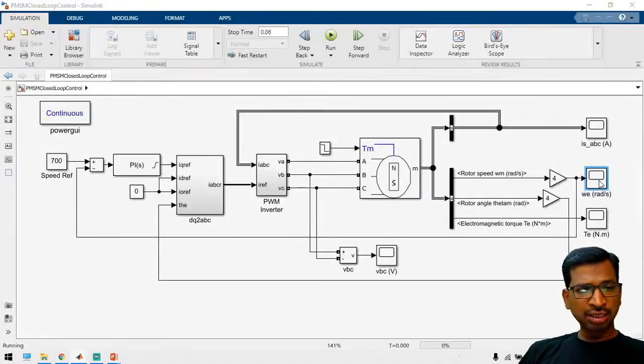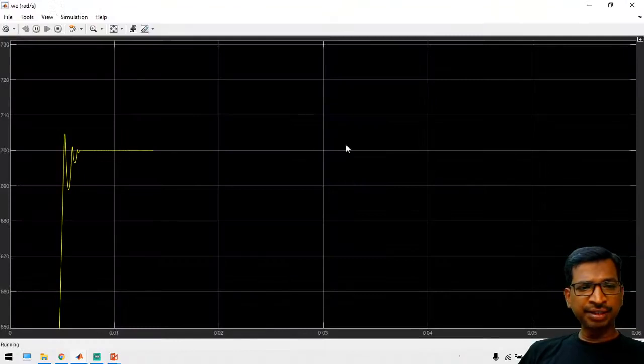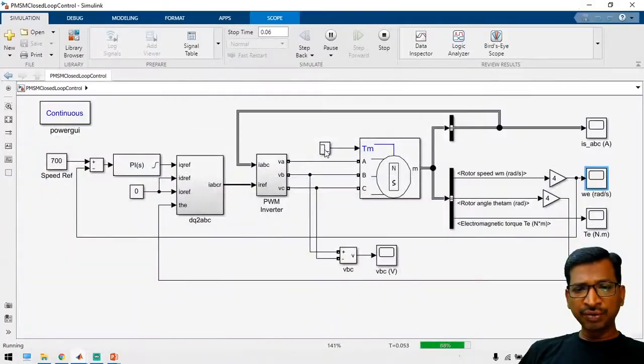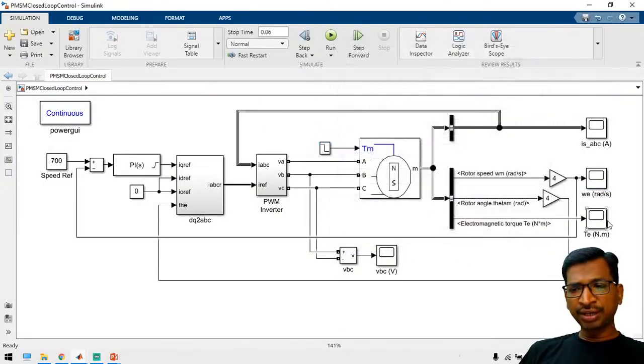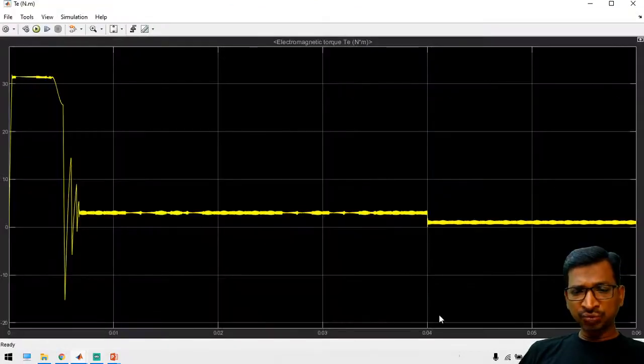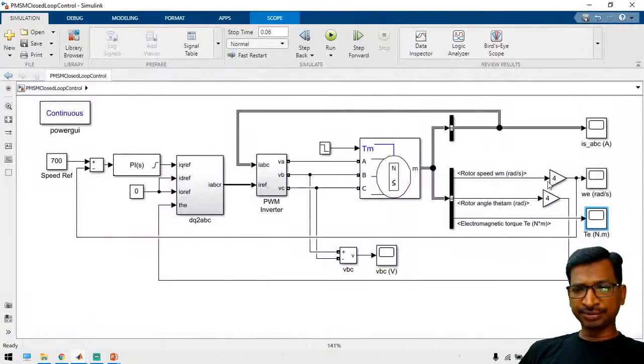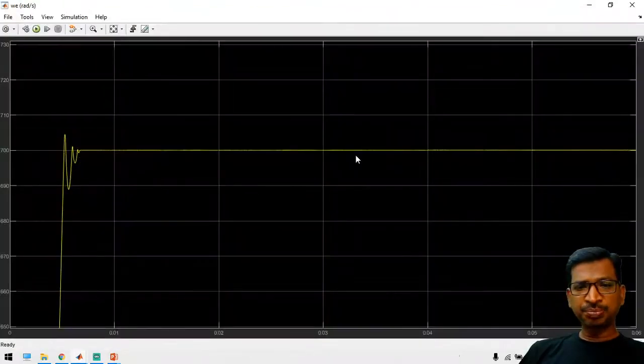Yeah, see here 700 rpm, so it keeps on running at 700 rpm. Even if there are load disturbances, here we have varied the load torque at 0.04. But see here, at 0.04 the torque has reduced, but the speed is limited. The speed is running perfectly.